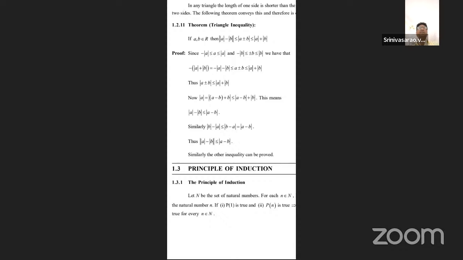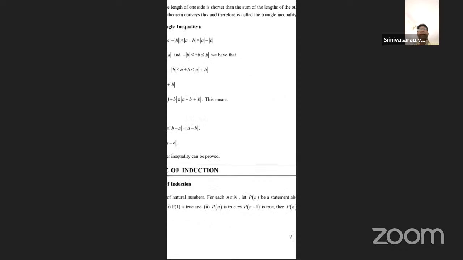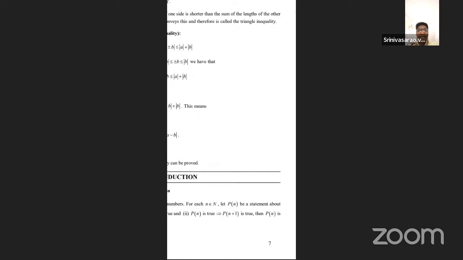According to this, what is the principle? Let N be the set of natural numbers; write the principle of mathematical induction. That is a simple 1 mark question, either objective type or fill in the blanks. Here N is the set of all natural numbers, n being a natural number, and P of n is a statement about the natural number.